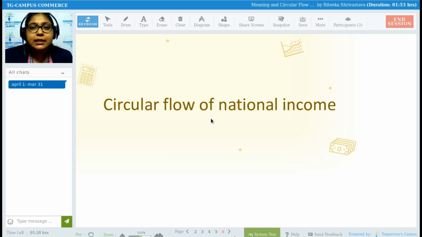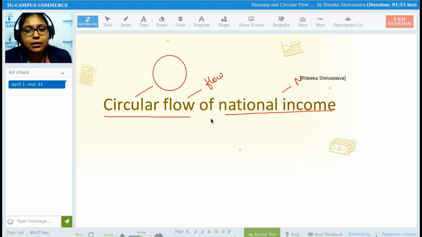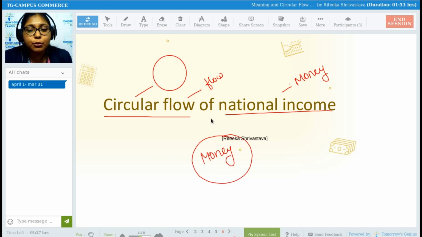Circular flow. By the name itself, until now you all have gotten a rough idea. Circular means what? Nothing but a circle. Flow means the flow of goods and services, money, etc. And national income, as we know, is nothing but the money or the income earned by that particular country. We say that the income of the country, the money of the economy, keeps on flowing in a circular shape.